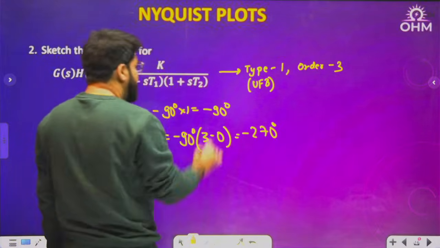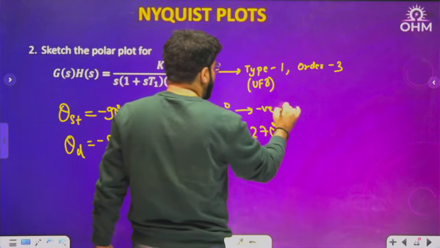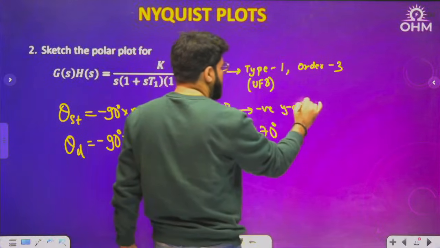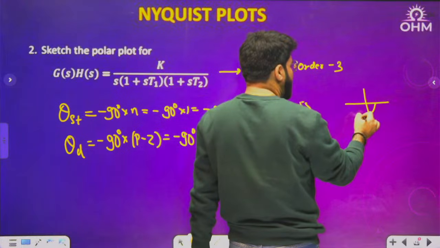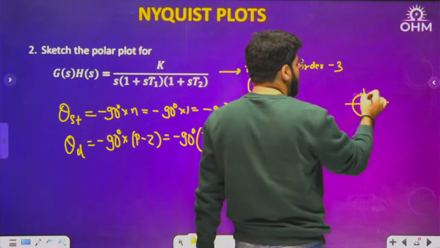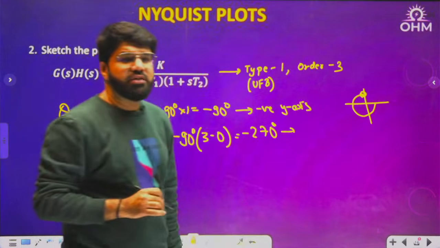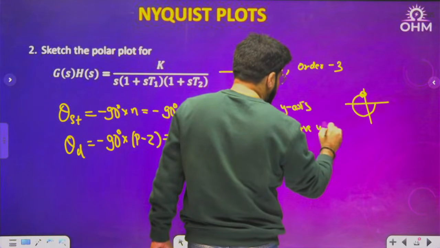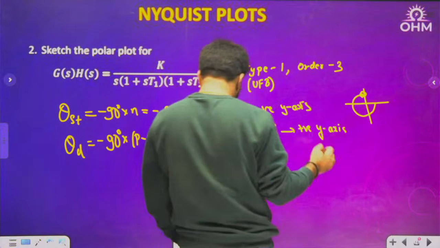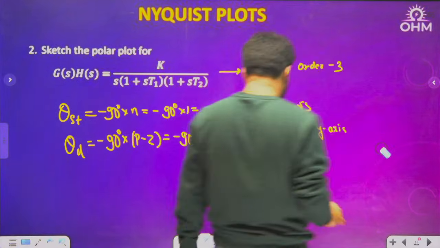Minus 270. Now minus 90 means the negative y-axis. And what is minus 270? Minus means clockwise, so 90, 90, 90, 270. Where do you reach? You reach the positive y-axis actually. So you will be reaching the positive y-axis, correct?